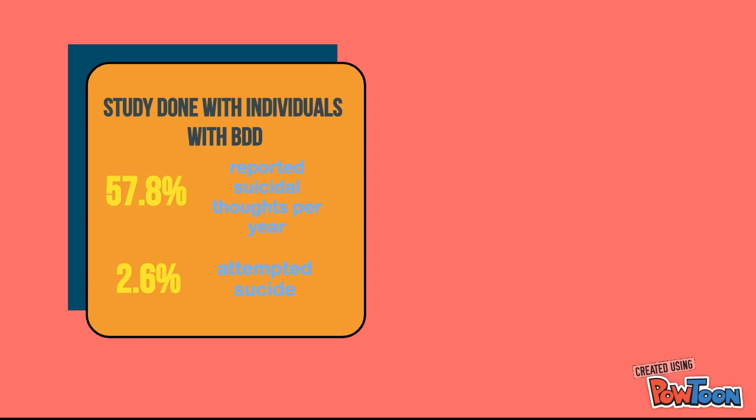A study conducted over a 4-year period with 185 subjects with body dysmorphic disorder found that suicidal ideation was reported by a mean 57.8% of subjects per year, and 2.6 actually attempted suicide. From this and other studies that have arrived at similar results, it has been concluded that there are high rates of suicide ideation and attempts amongst those with BDD.